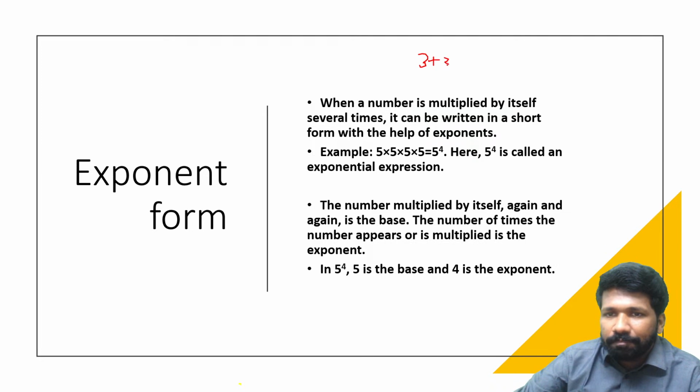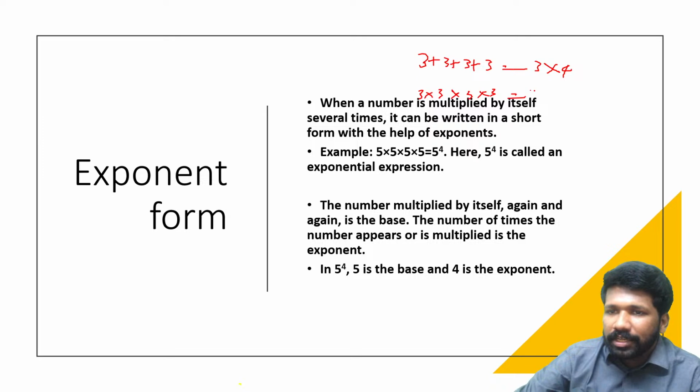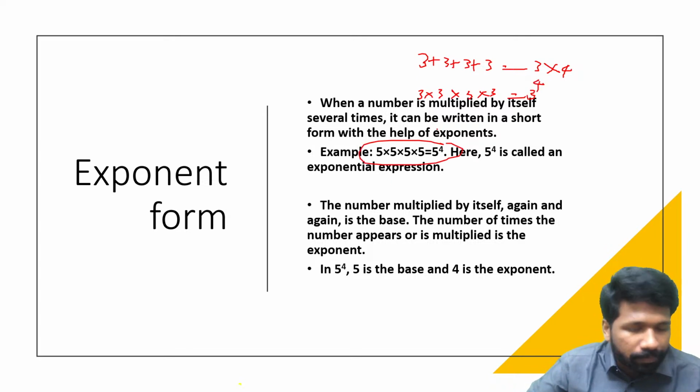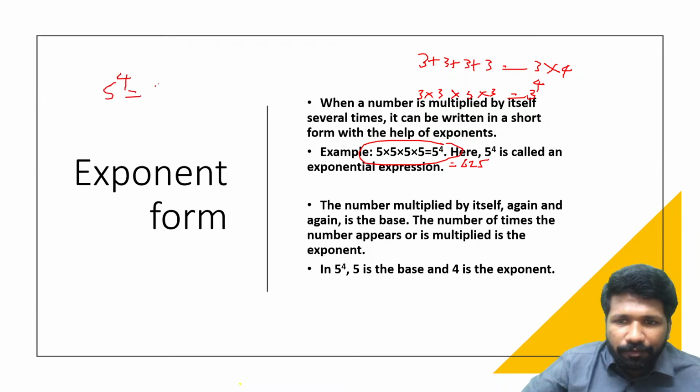Like 3 plus 3 plus 3 plus 3, you can write it as 3 into 4 or 4 into 3. Same way, if it is 3 into 3 into 3 into 3, you will write it as 3 raised to 4. So that all of you know what is exponent form. Now, 5 raised to 4 is 5 into 5 into 5 into 5, which is 625. So in exponent form, you write 5 raised to 4 is 625.